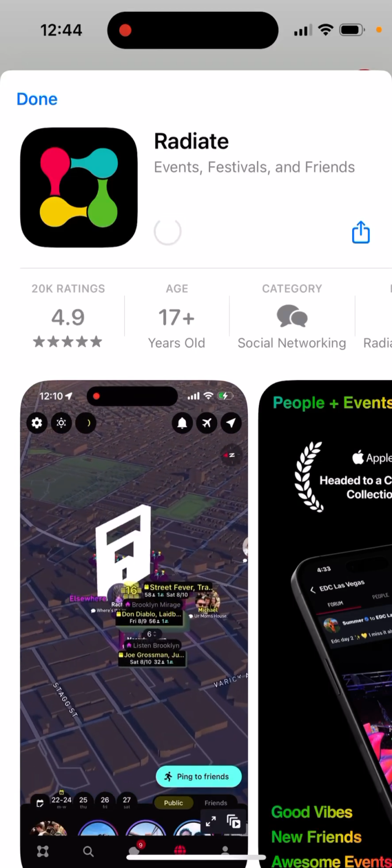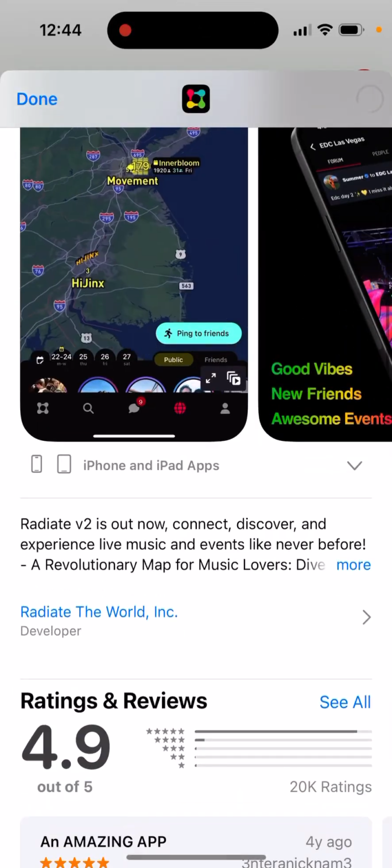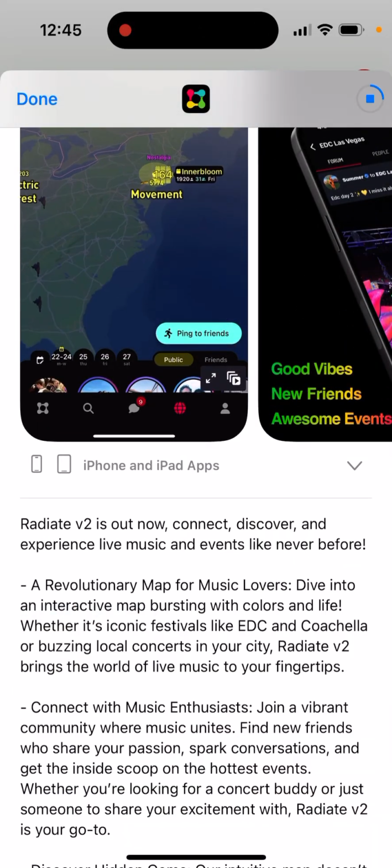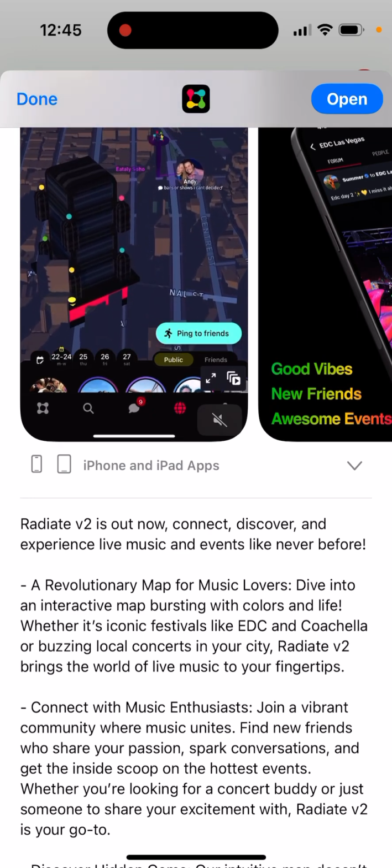Here's the app called RADIATE, Events, Festivals, and Friends. Here is the app. You can just see it here. Version 2 is out now. Connect, discover, and experience live music and events like never before.